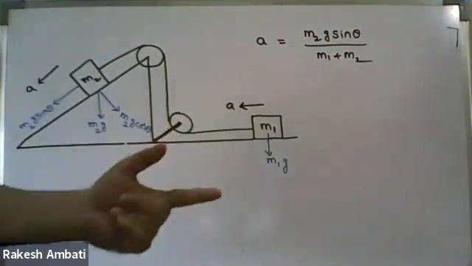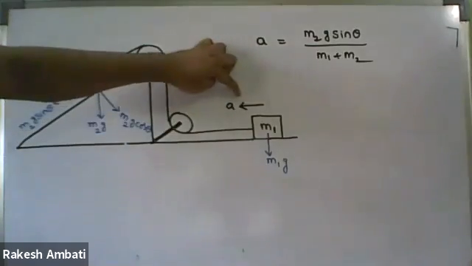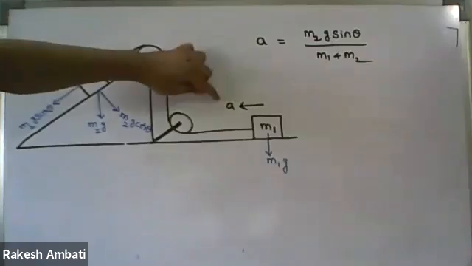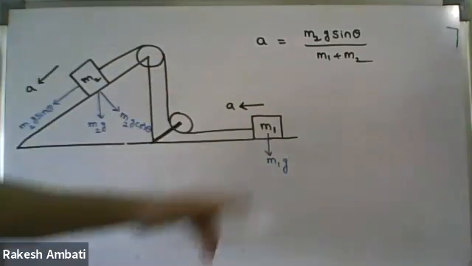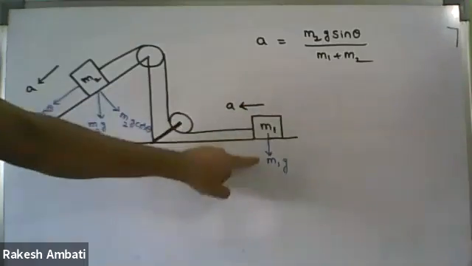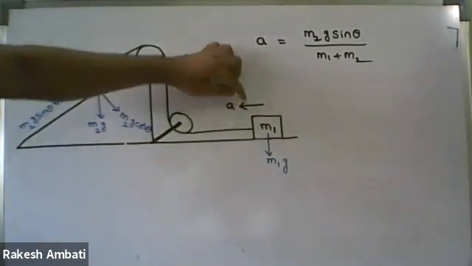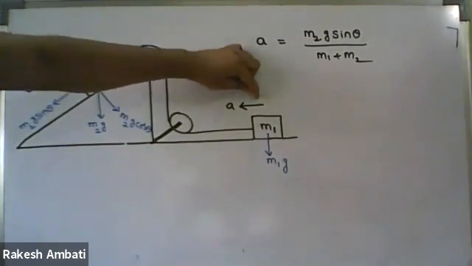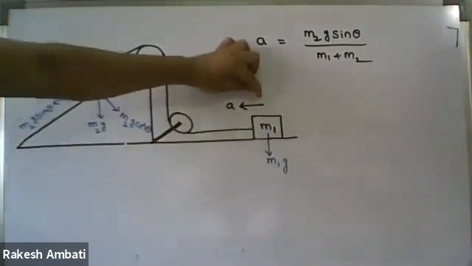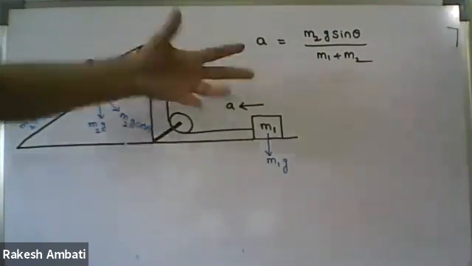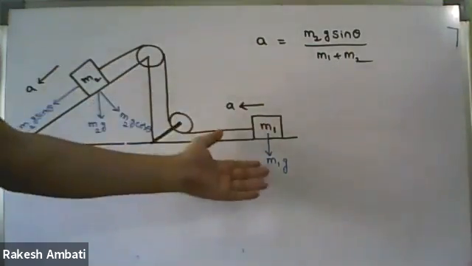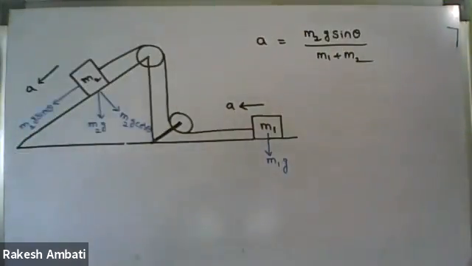Listen once again. This block is moving horizontally, so in the horizontal direction, no weight is present. Weight is present in the vertical direction, and that is balanced by the normal force. Motion is horizontal, but weight is present vertically. So in the horizontal direction of motion, there is no weight. Don't consider M1g. That's it.